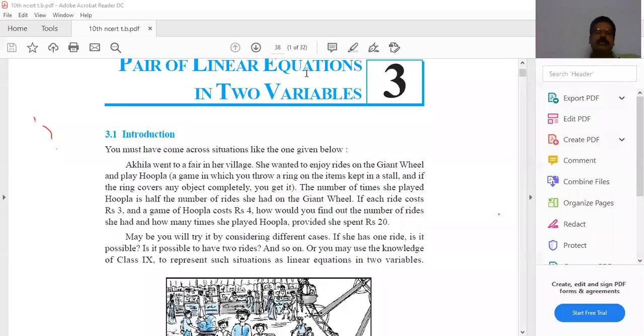What is meant by equation? Tell me. Equation means a statement having an equality sign, a numerical expression having an equality sign. What is meant by a linear equation? Tell me.